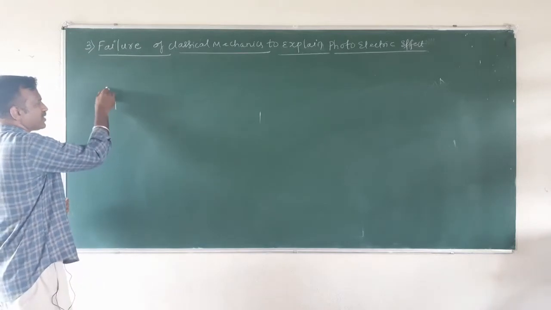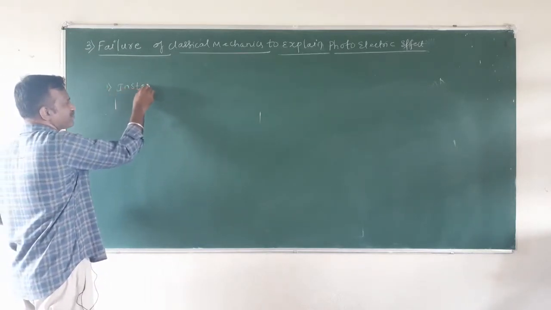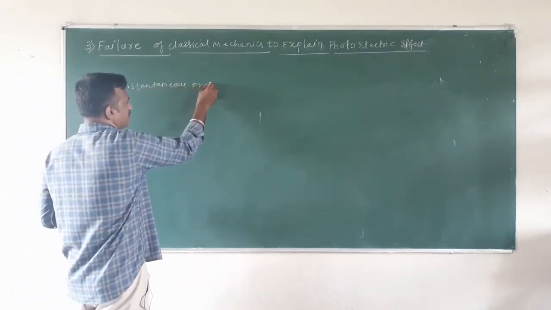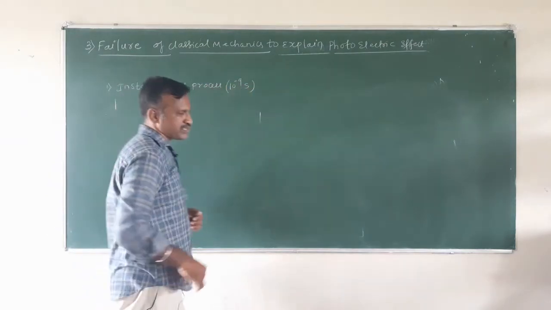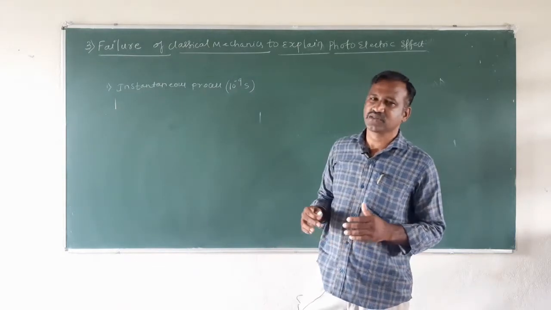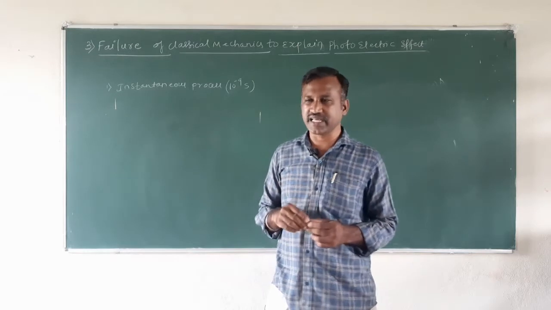The first experimental observational fact is that the photoelectric effect is an instantaneous process. That is, the time lag between the incident radiation and the emission of the electrons is about 10 to the power of minus 9 seconds. Therefore we say that the photoelectric effect is an instantaneous process.